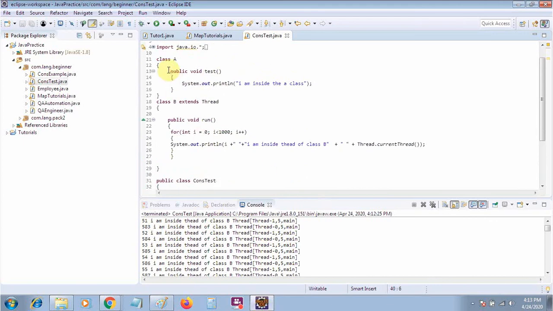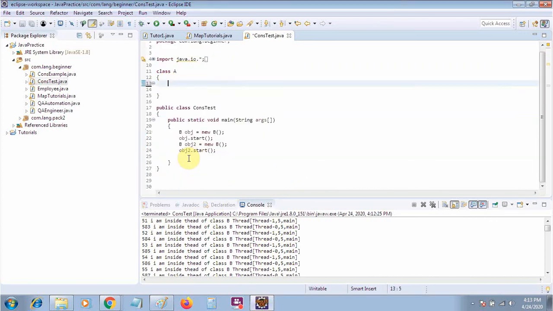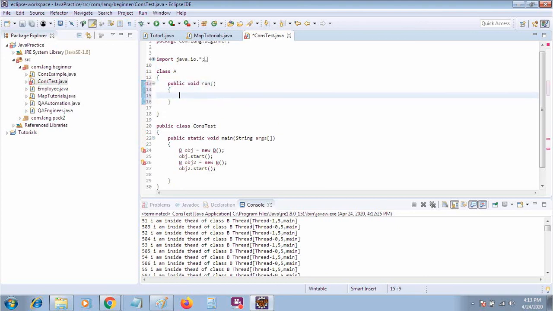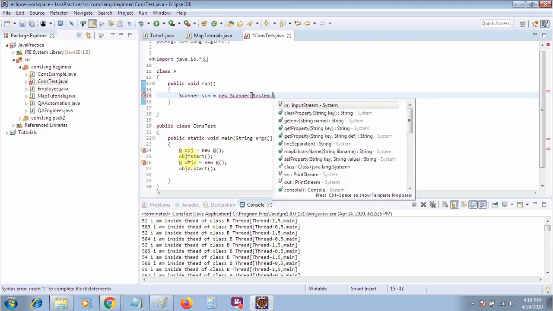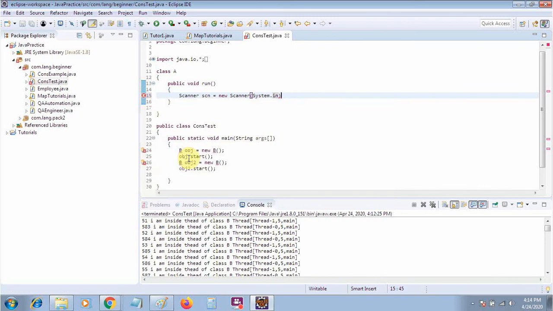Suppose I have a class, this one. Inside that class I have some methods, like a public void run method. Here I will use my Scanner class to take input from the user, System.in.